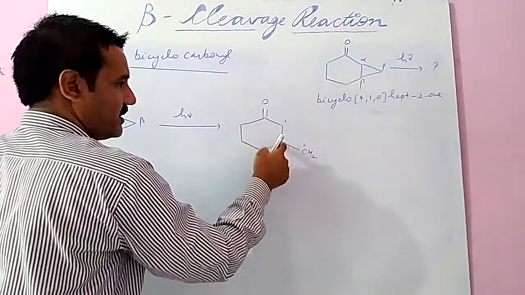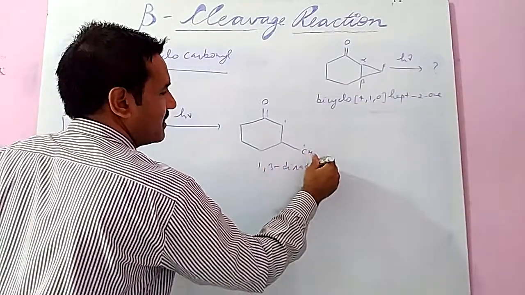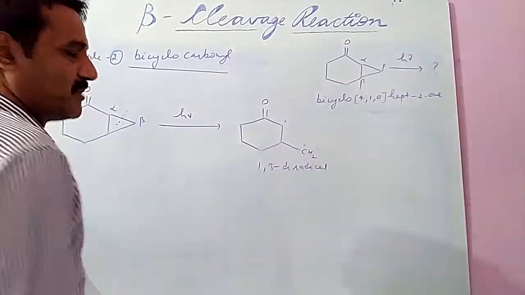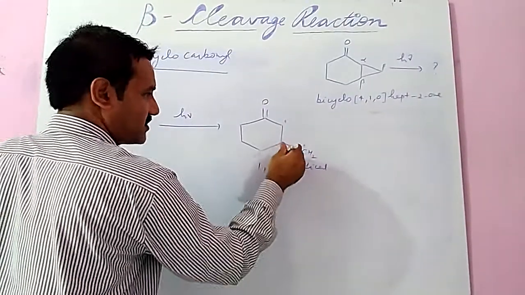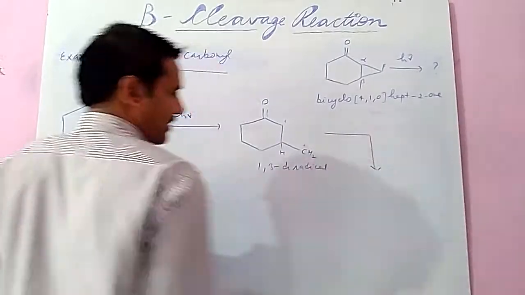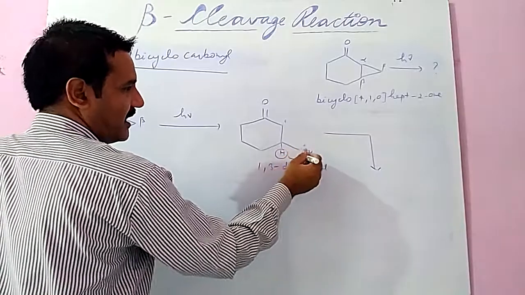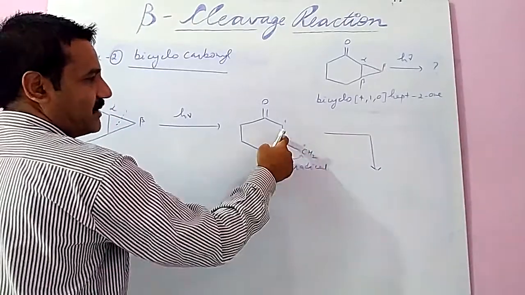Check it, 1, 2, 3. It means 1,3 diradical. So there are two possibilities. First, check the hydrogen. Here is the hydrogen. So the first possibility of this: hydrogen shifted to this position, radical shifted to here.